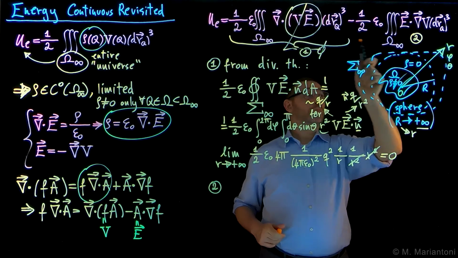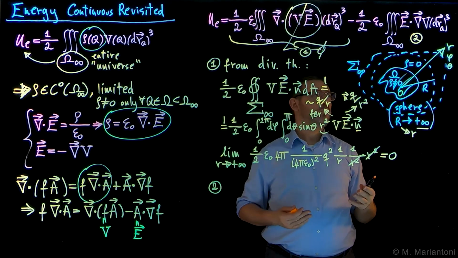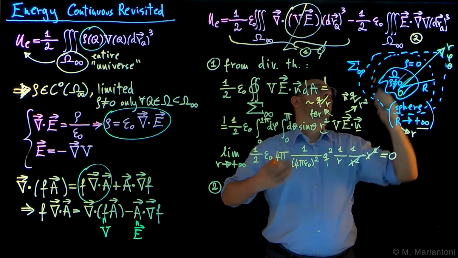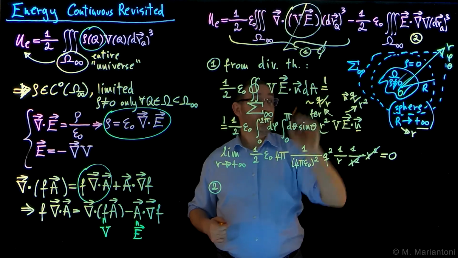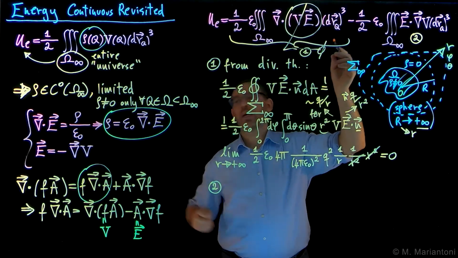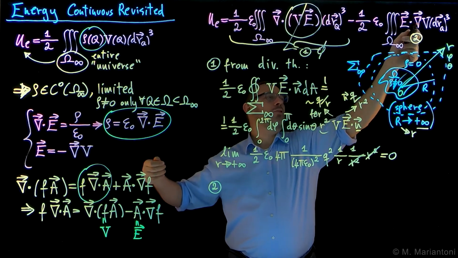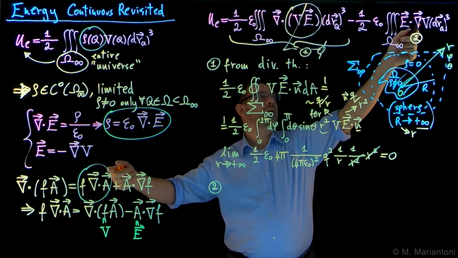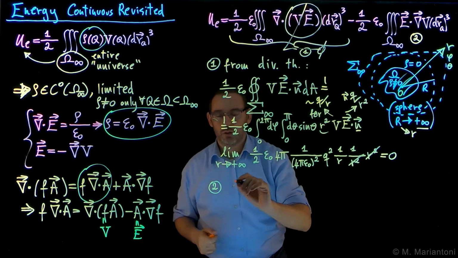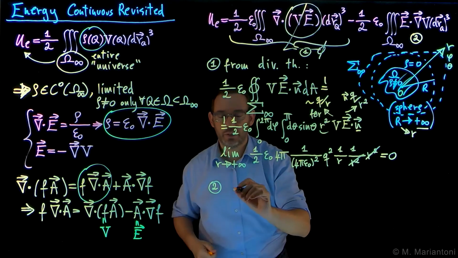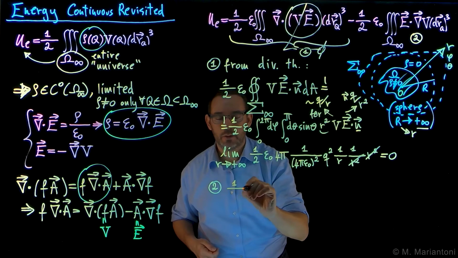So minus minus is plus. Gradient of V dot gradient of V is nothing but E squared. So we obtain simply E squared, plus, because of this minus sign. Again, minus minus is plus. This is gradient of V, or if I want, I can just substitute minus E instead of gradient of V and obtain the norm of E squared. Plus. So the electrostatic energy, in this case, let's write down the second integral, which is 1/2